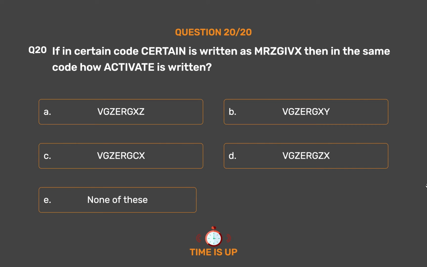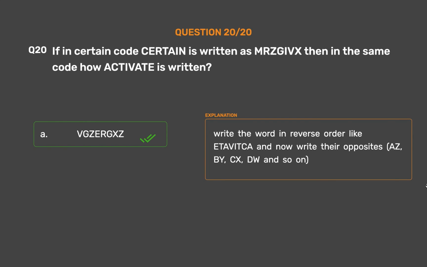The correct answer is option A, Gzugs. Write the word in reverse order like Itavitka, and now write their opposites as BY, CX, DW and so on.